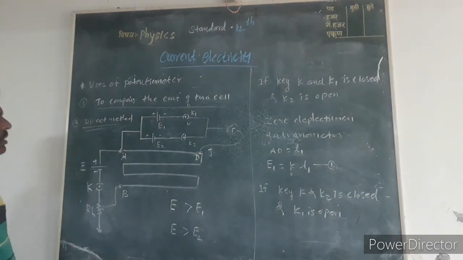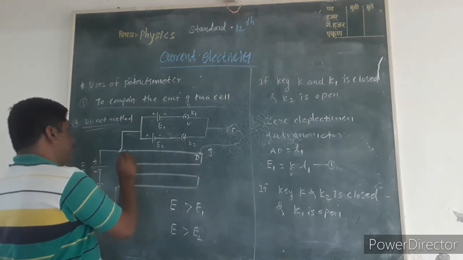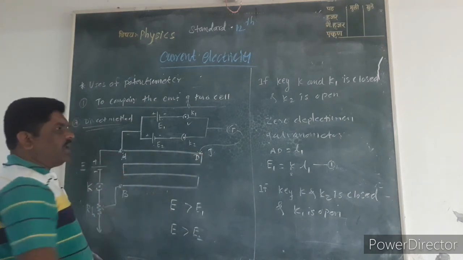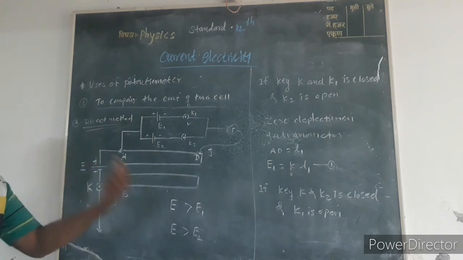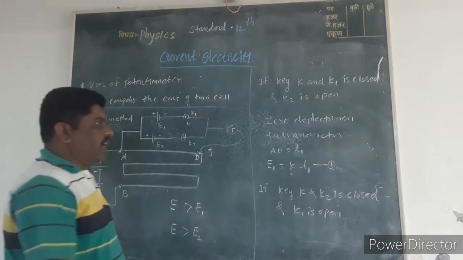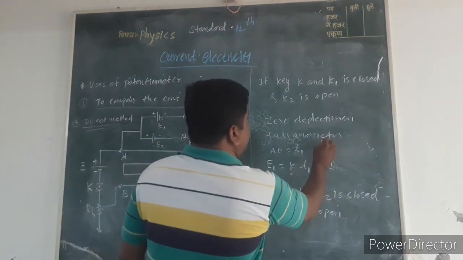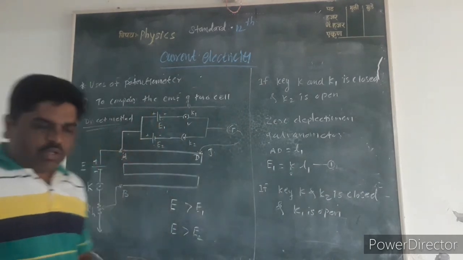Again we touch the jockey at a different point on wire AB and find the null point, that is zero deflection on the galvanometer.